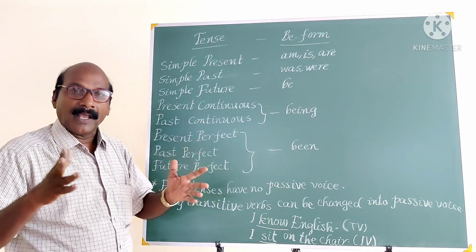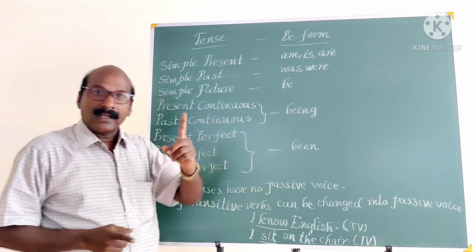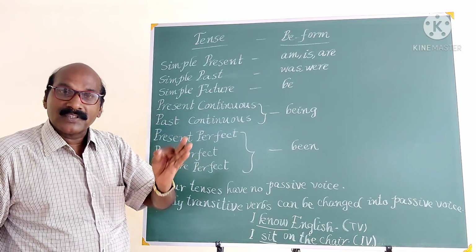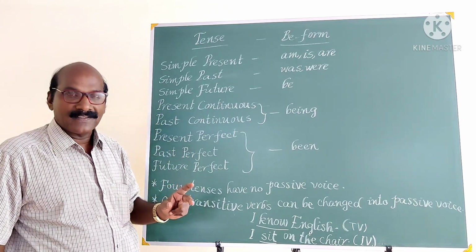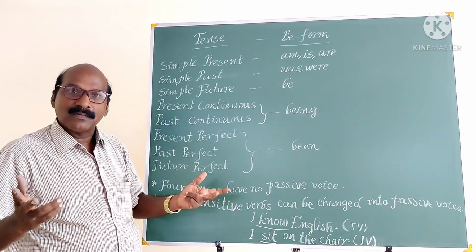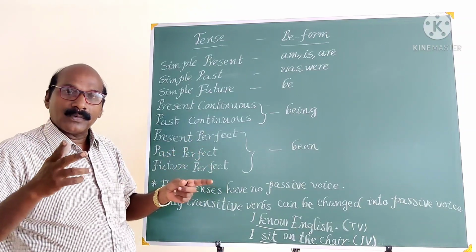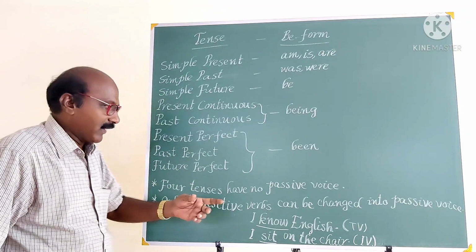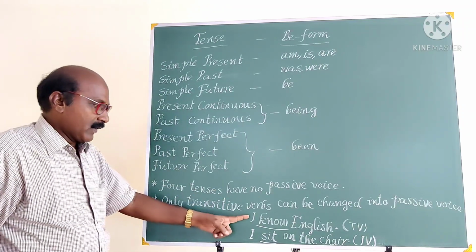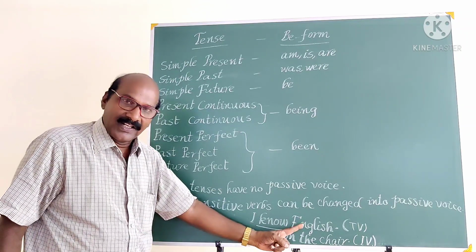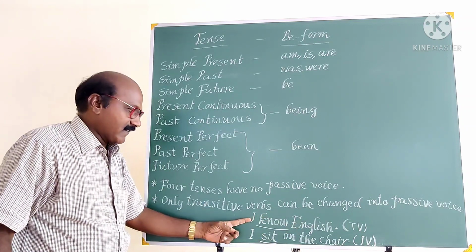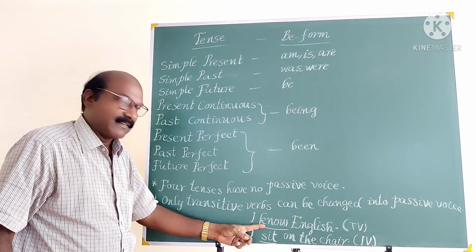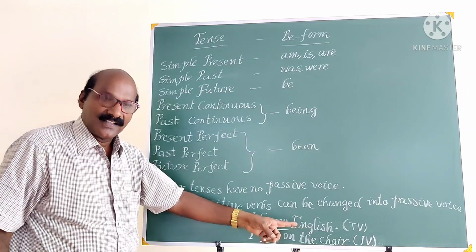And at the same time, do remember that only transitive verbs can be converted into passive voice. What is the transitive verb? A verb which is followed by the object is called the transitive verb. Here the example is given. I know English. I is the subject, know is the verb, and English is the object.